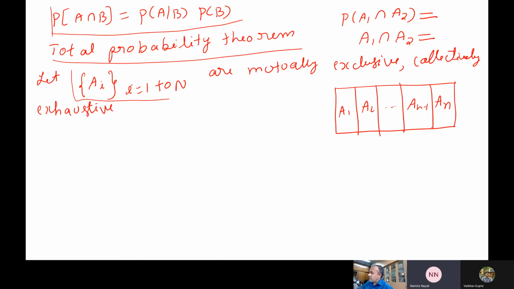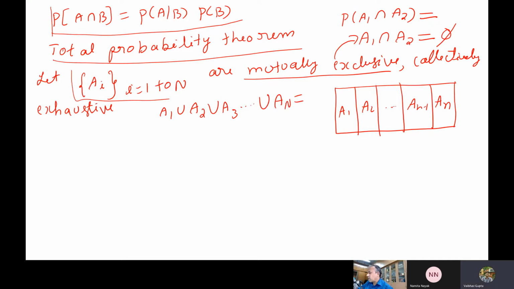Yes, it is the null set, because nothing is common between A1 and A2. This is what is meant by mutually exclusive. Collectively exhaustive means A1 union A2 union A3 and so on up to An. The union of all these sets will give me the sample space. This is the meaning of collectively exhaustive.